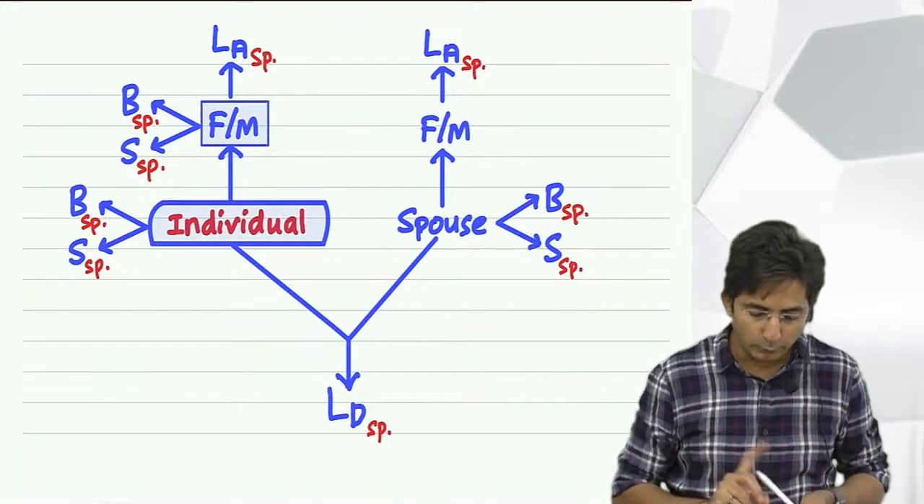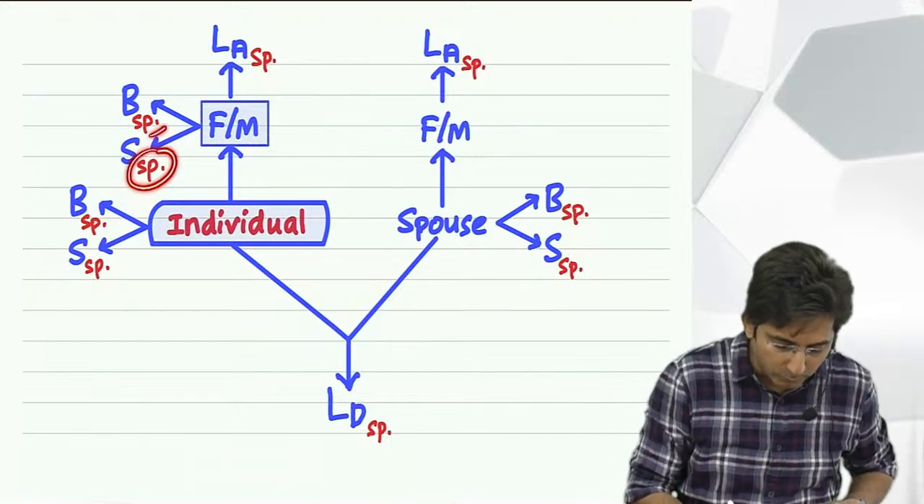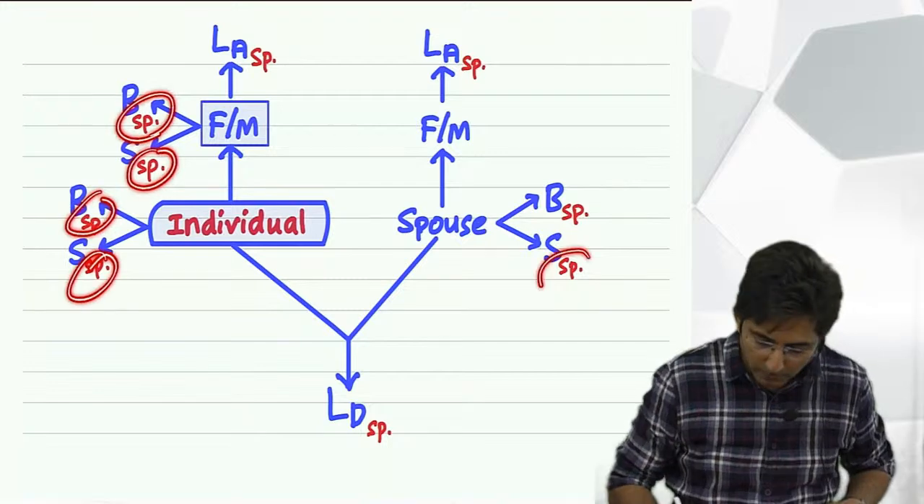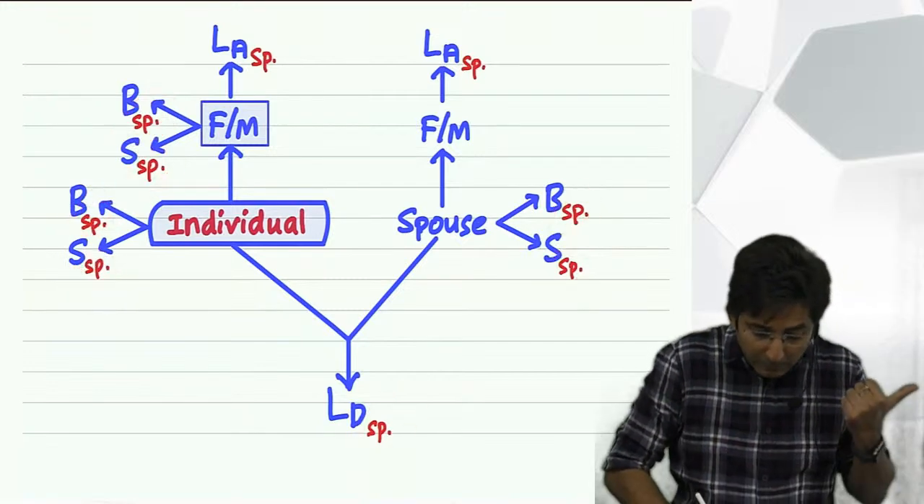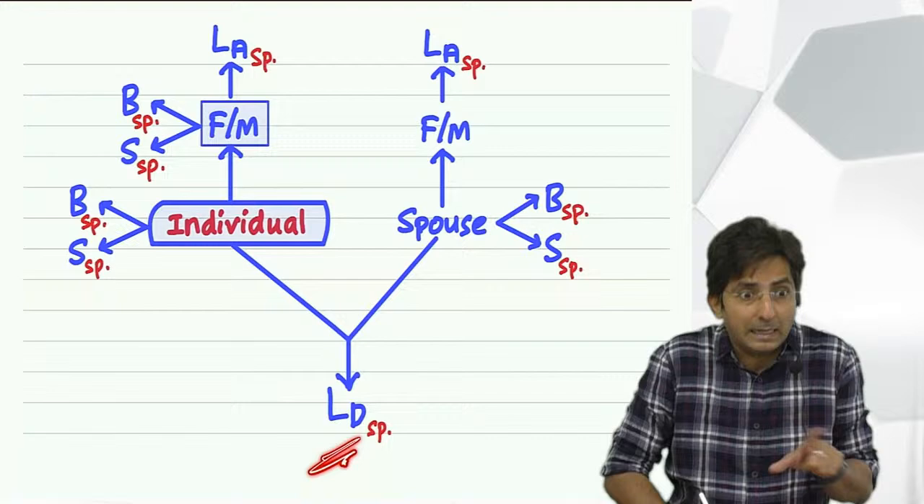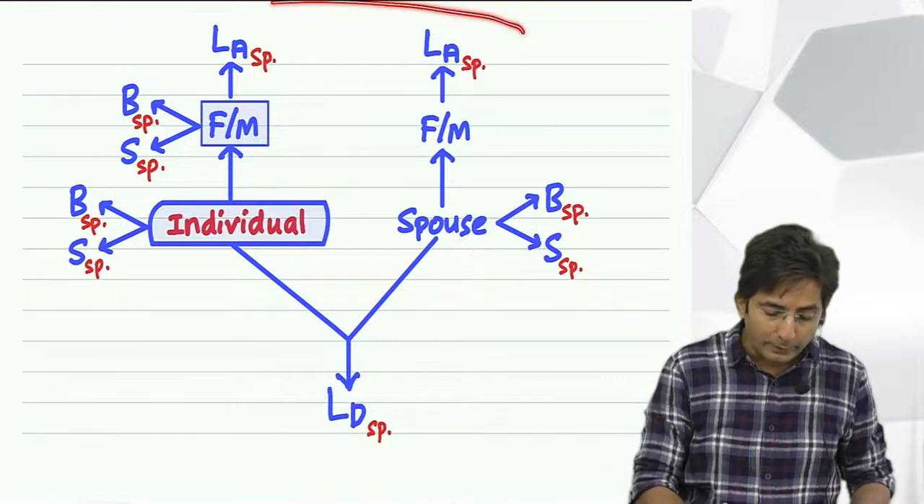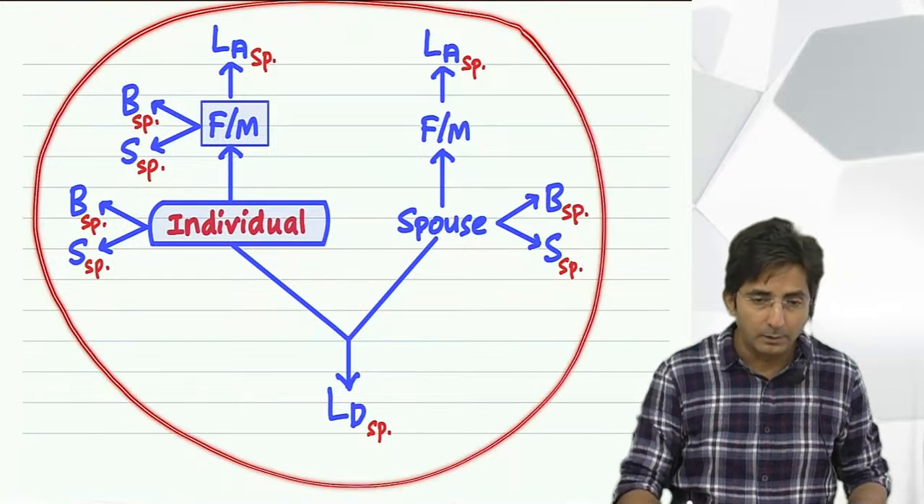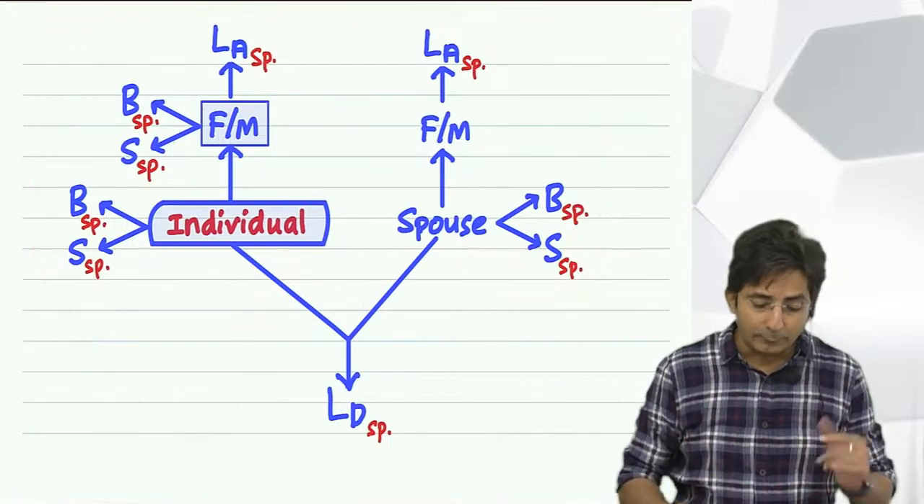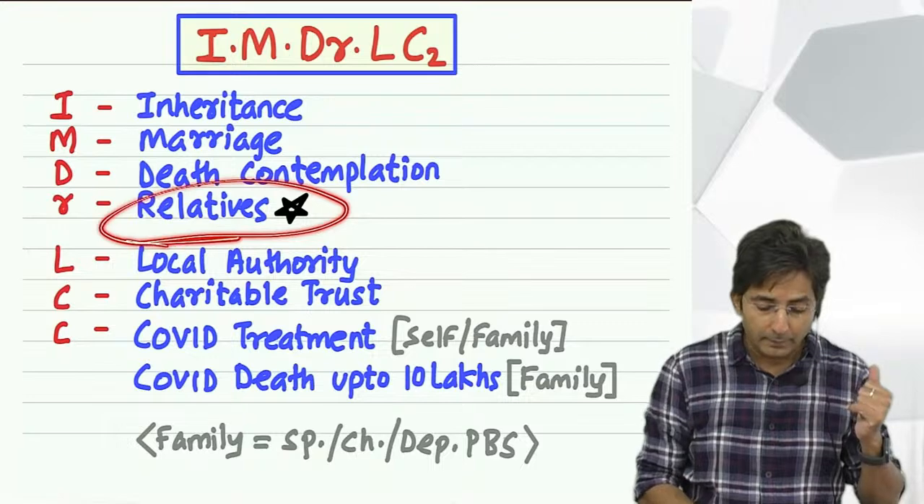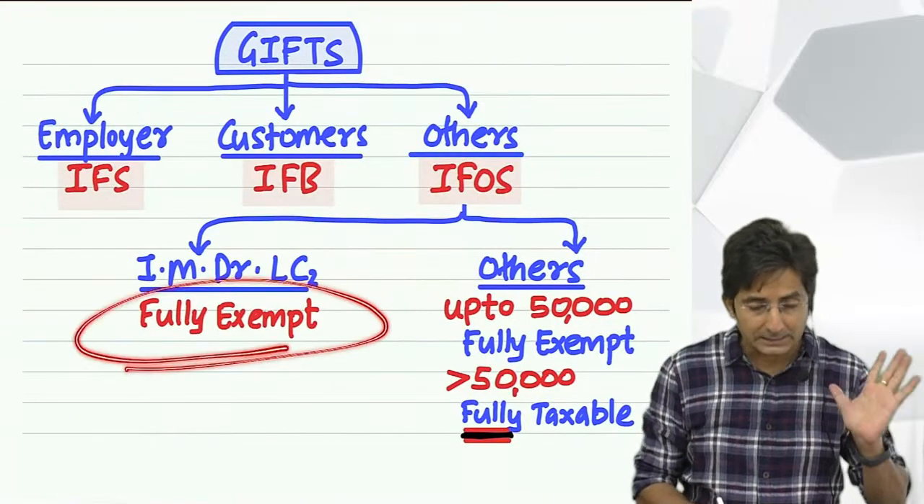Okay. You can see this in red. I have written spouse, spouse, spouse, spouse, spouse, spouse, spouse. Even if it is my children, they are along with their life partner. Okay. Now what to do with this? If you get a gift from these people, it is a gift from a relative. And it will be fully exempt.